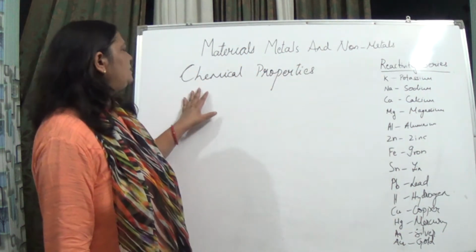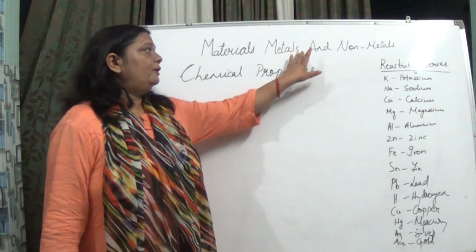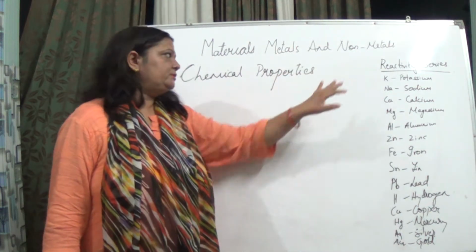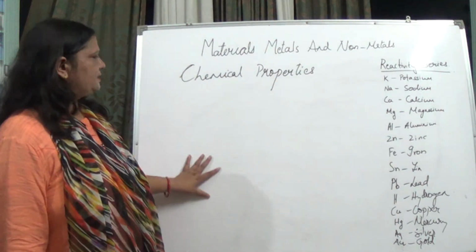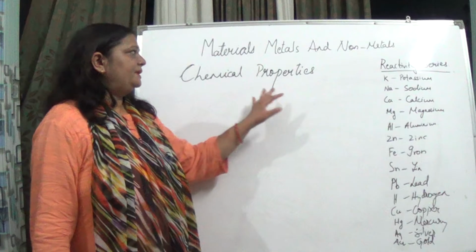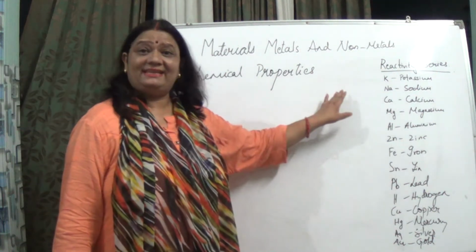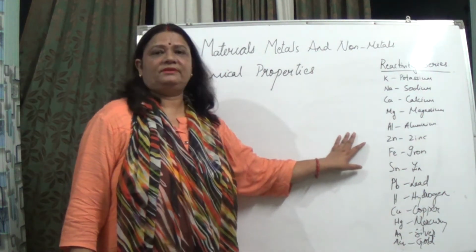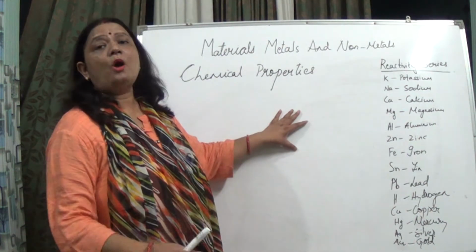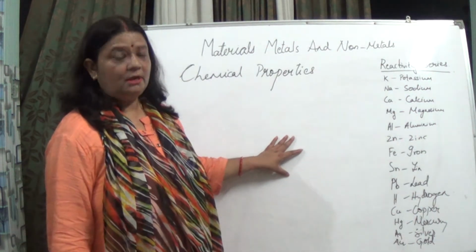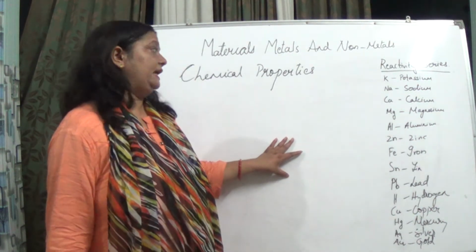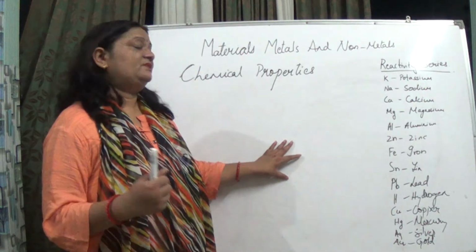Now we are going to study the chemical properties of metals and non-metals. Before starting, one thing I want to tell you all about is the reactivity series. What is this reactivity series? It says how reactive an element is, how fast the reaction will take place with that specific element.